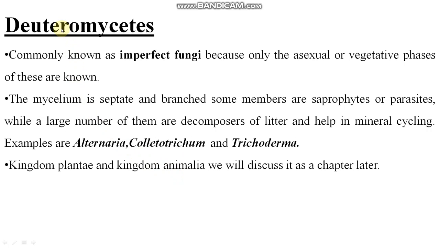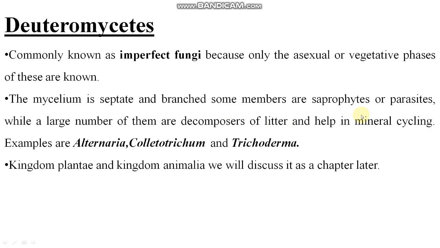Now, Deuteromycetes are commonly known as imperfect fungi. Why are they imperfect fungi? Because they have only the asexual phases in their life cycle, right? The mycelium is septate and branched. Some members are saprophytes or parasites, while a large number of them are decomposers of litter and help in mineral cycling.